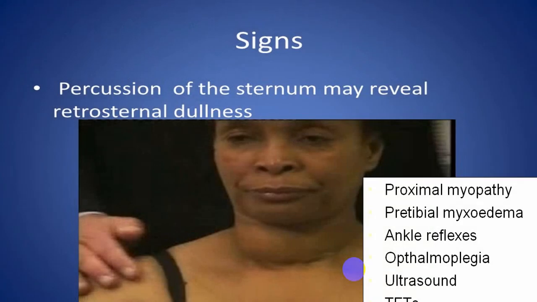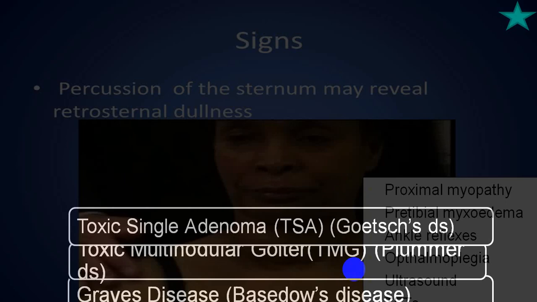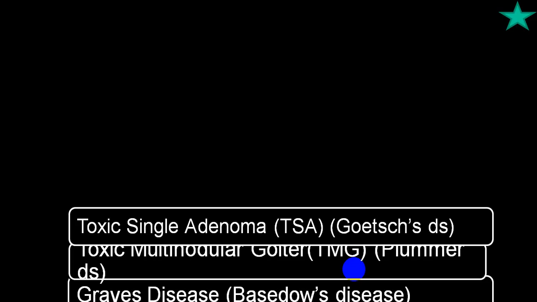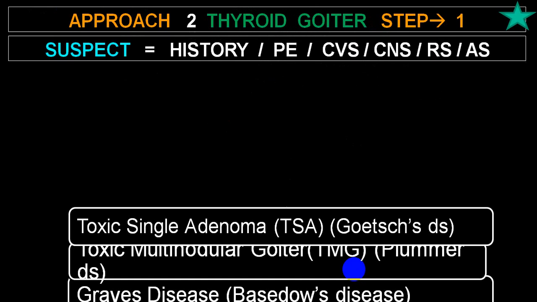Transillumination is very useful to differentiate cystic enlargement, and in a retrosternal goiter, do a percussion on the sternum, you will get a dull note. Additional tests should be done to find out hyperthyroid or hypothyroid by looking at the myopathy, myxedema, ankle reflex, ophthalmoplegia, and then you can undergo different investigations.